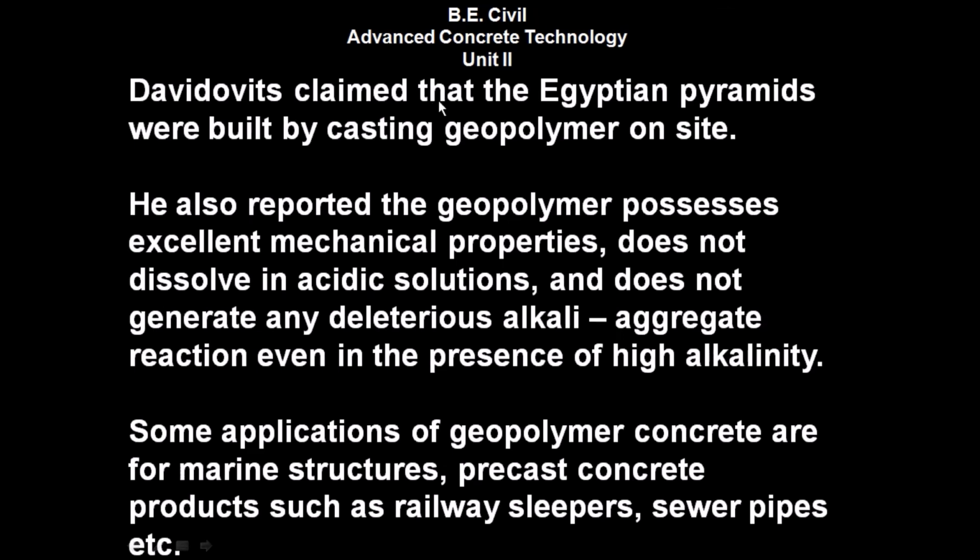David Yates claimed that the Egyptian pyramids were built by casting geopolymer on site. He also reported the geopolymer possesses excellent mechanical properties, does not dissolve in acidic solutions, and does not generate any deleterious alkali aggregate reaction even in the presence of high alkalinity. Some applications of geopolymer concrete are for marine structures, precast concrete products such as railway sleepers, sewer pipes, etc.